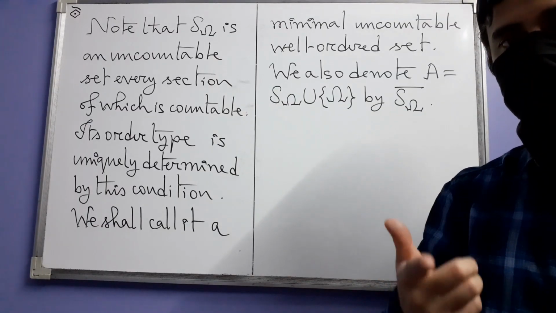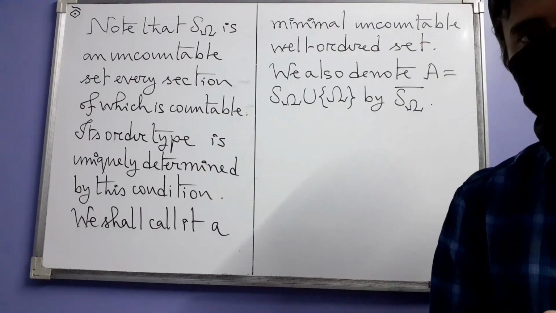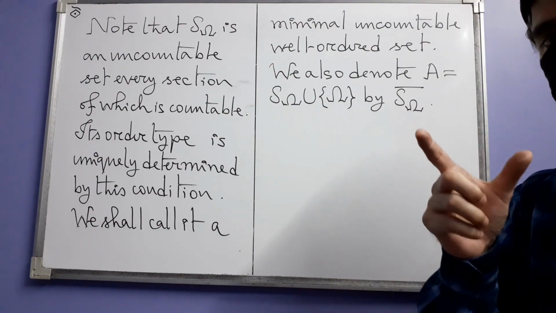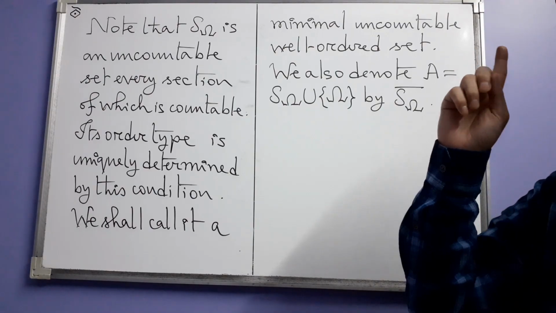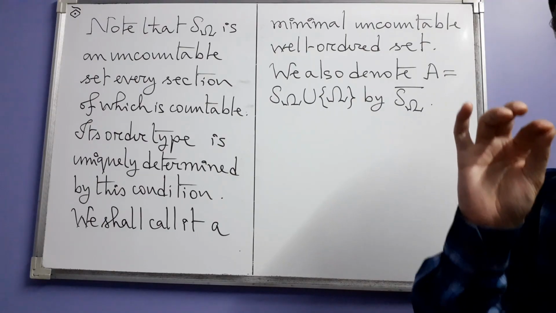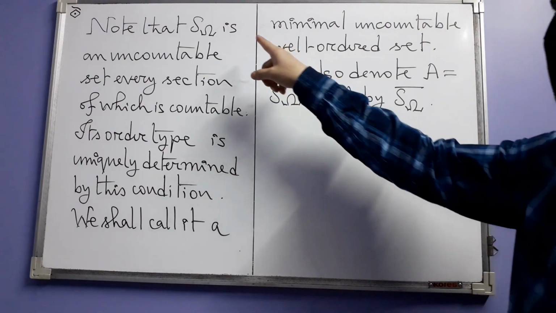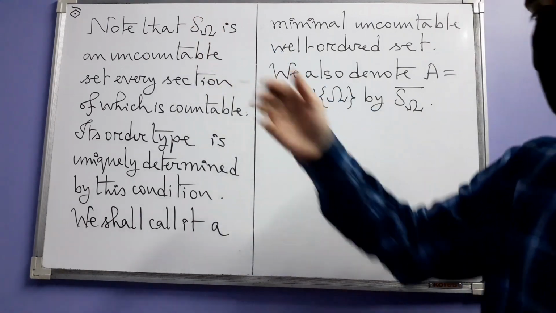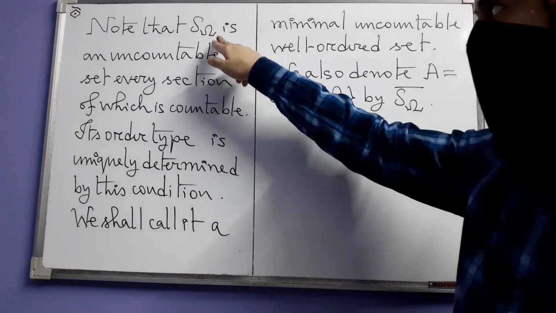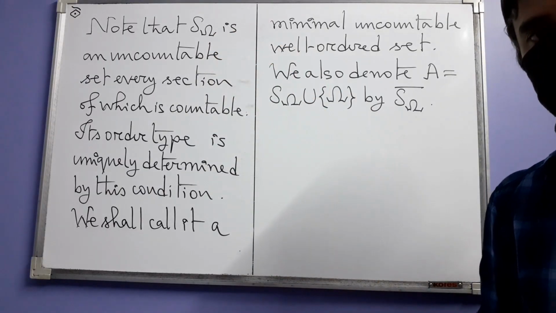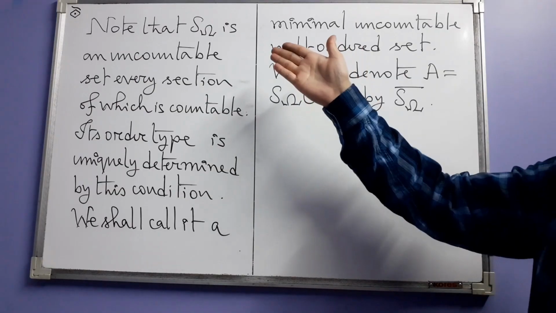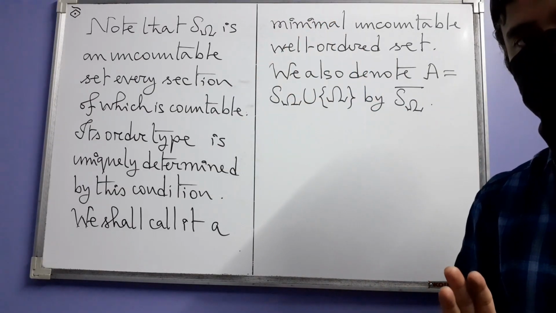However, every section of it is countable, because when we were considering sections of that original set capital A, there we had the largest element omega. If you instead consider S omega by removing that element omega from A, then that omega itself is not available. So although S omega as a set is uncountable, it's a well ordered set,